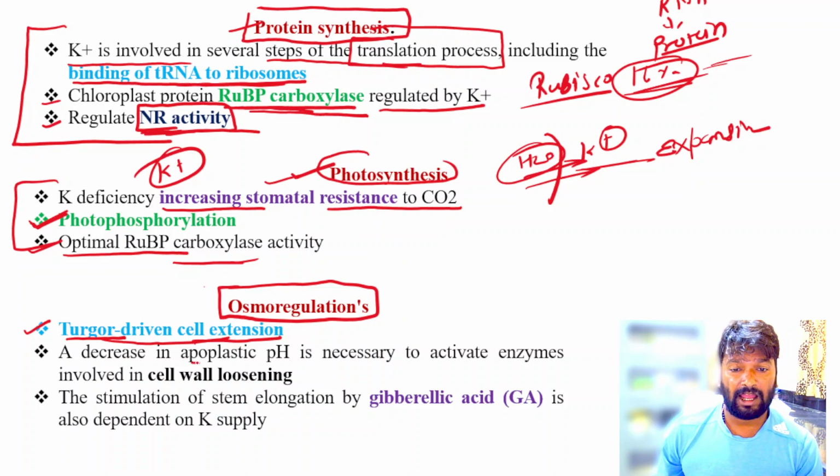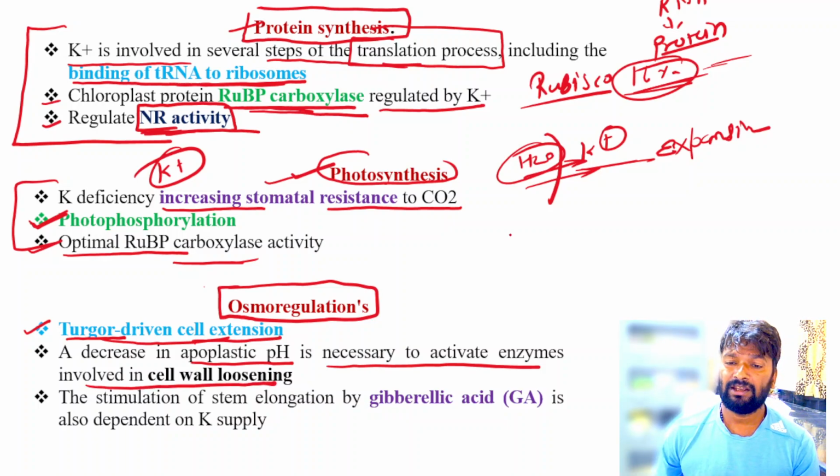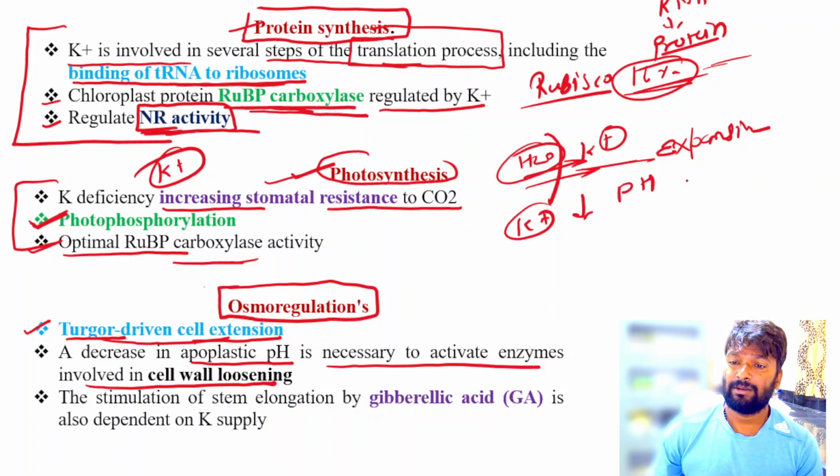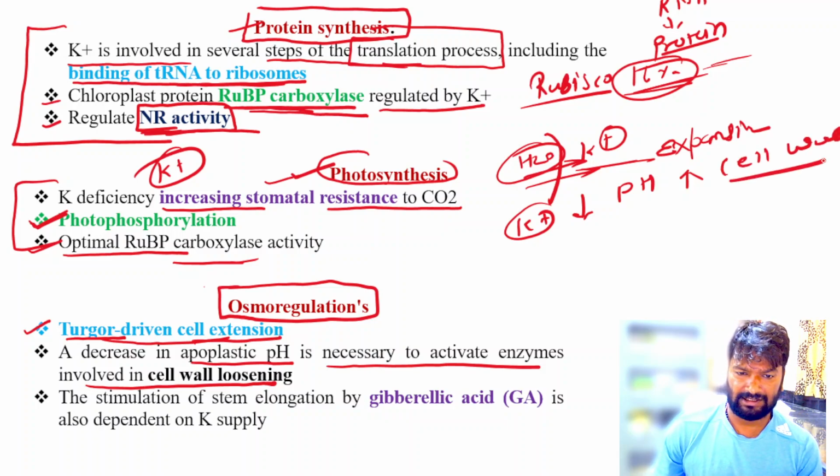A decrease in the apoplastic pH is necessary to activate enzymes involved in cell wall loosening. So potassium ion reduces the pH, which activates the cell wall loosening enzymes.